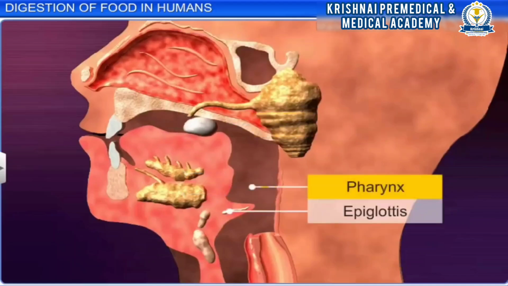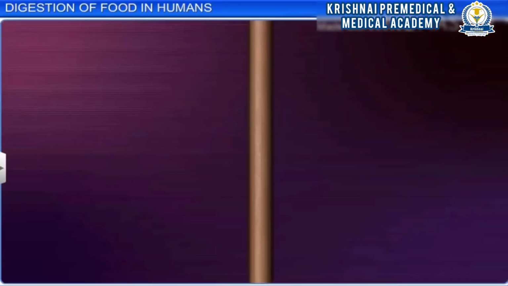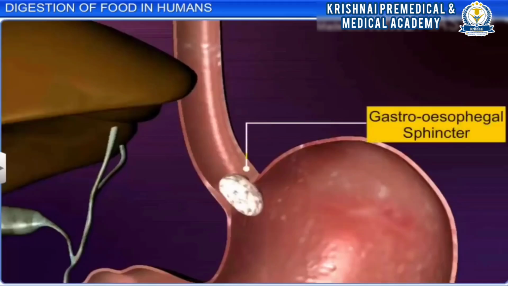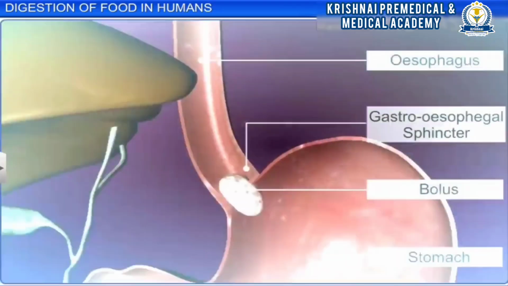Thereafter, the bolus passes through the pharynx and then into the esophagus. By the process of swallowing or deglutition, the bolus enters the esophagus. A series of wave-like muscular contractions known as peristalsis pushes the bolus down the esophagus towards the gastroesophageal sphincter, a one-way valve that conducts the bolus from the esophagus into the stomach.